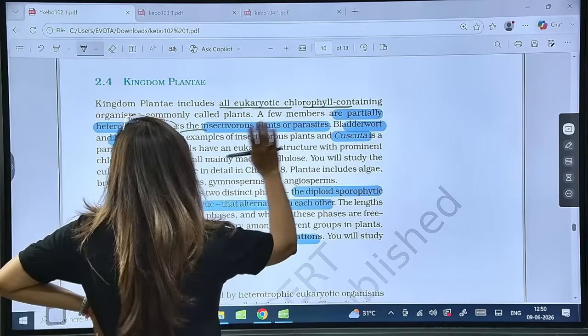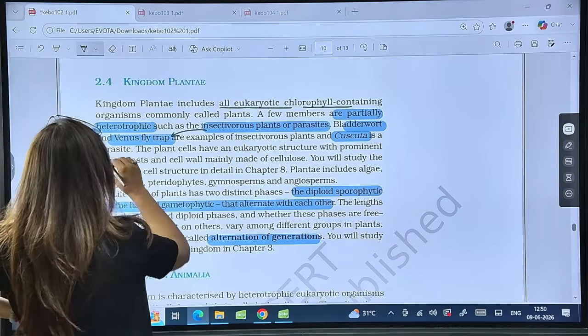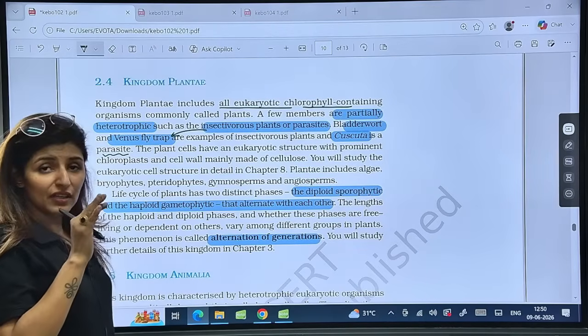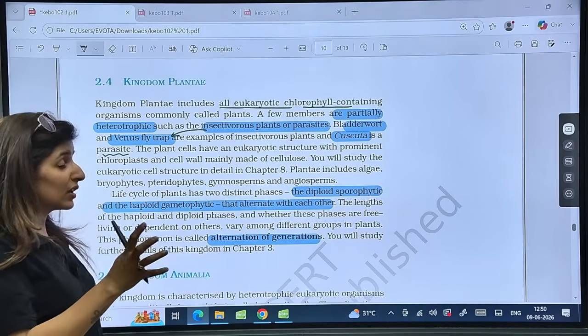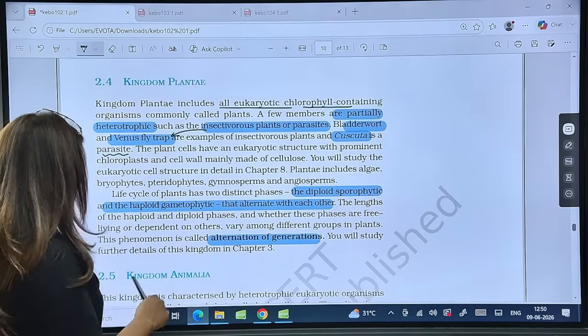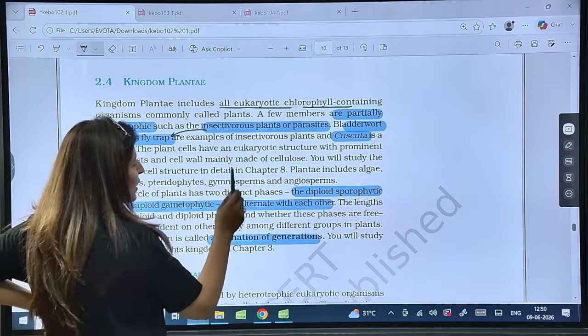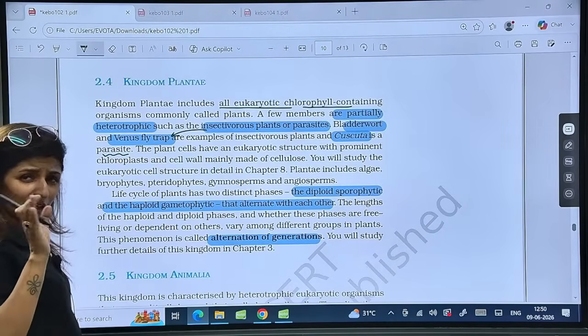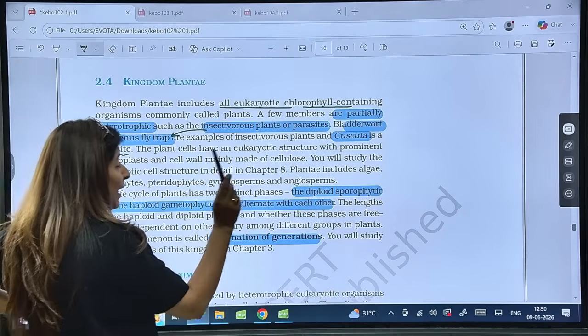Then Cuscuta is an example of parasitic plant, amarbel or dodder. It is not autotrophic, so it directly withdraws nourishment from the host plant. Is this clear? Now the life cycle of plants will have two distinct phases, be it any type of plant, algae, bryophyte, pteridophyte, we'll talk about it, but they will have two distinct phases.